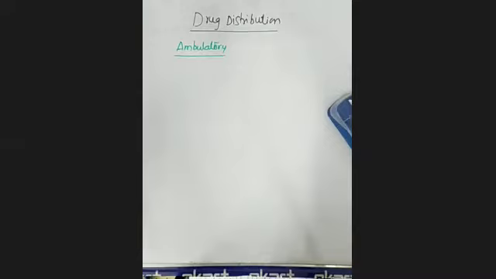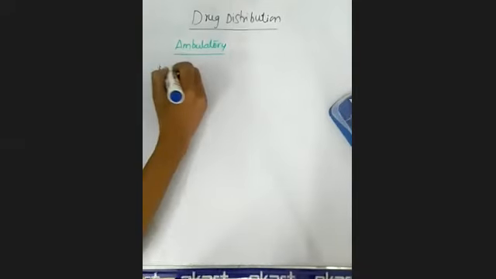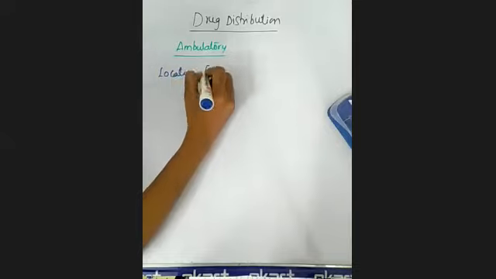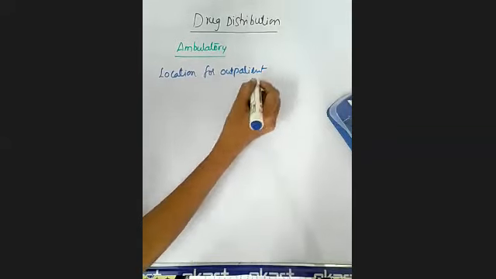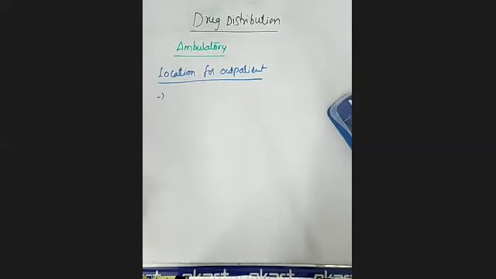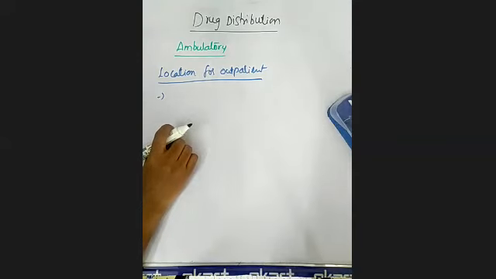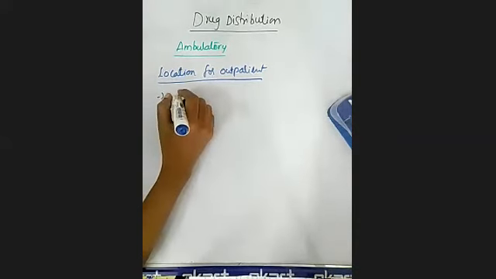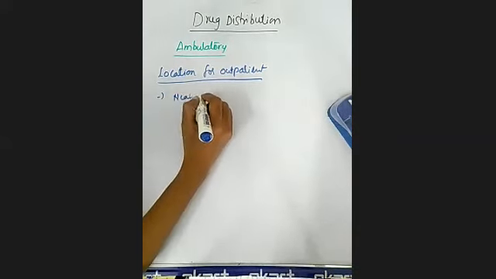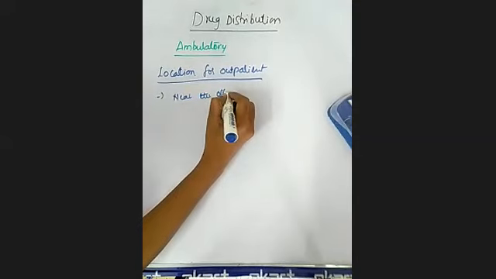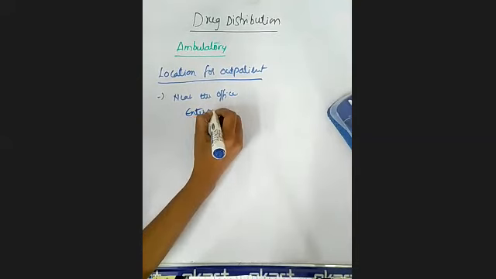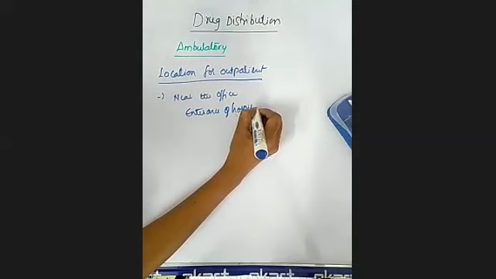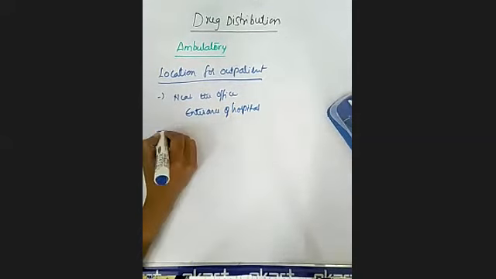Location for outpatient dispensing. How should the location be? The location for this outpatient dispensing of drugs, that drug distribution service, should be present near the office as well as the entrance of the hospital. It should be at the entrance of the hospital. And next one is it must be at the ground floor.